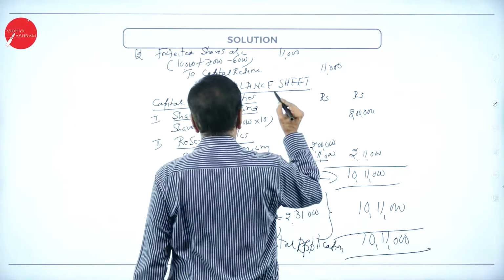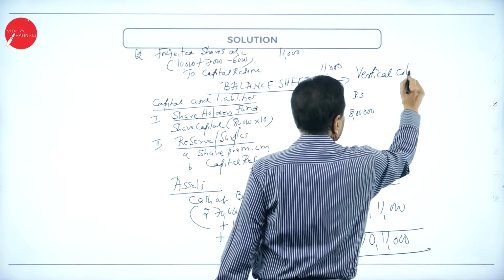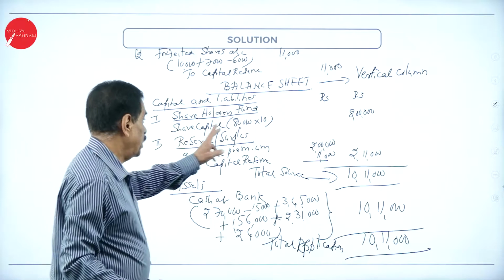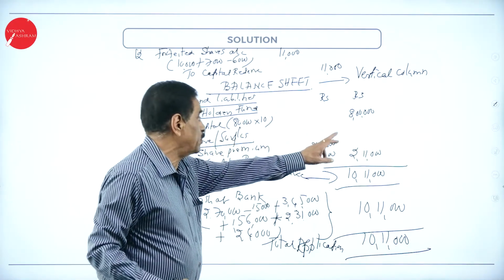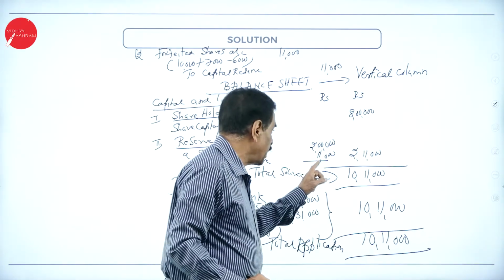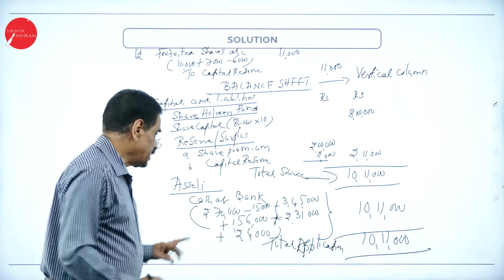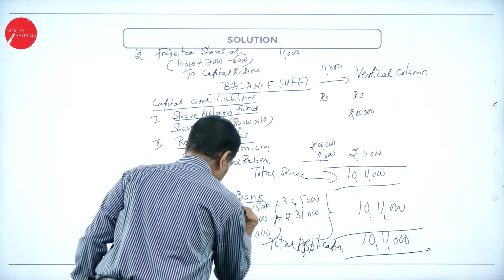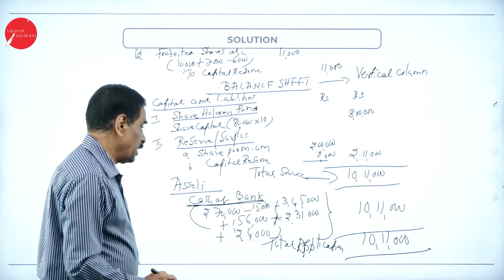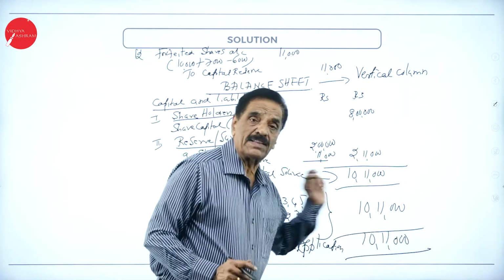Balance sheet in vertical format. Capital and liabilities, shareholders' fund, share capital 80,000 into 10, 8 lakh. Reserves and surplus, share premium 2 lakh, capital reserve 11,000, 2 lakh 11,000. So total source is 10 lakh 11,000. Assets, cash at bank: 2 lakh 70 minus 15, 3 lakh 45 plus 1 lakh 56, 2 lakh 31 and 24,000. It will work out to 10 lakh 11,000 rupees.